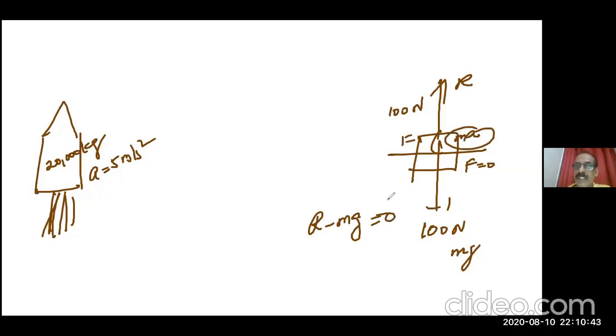Is it clear? That means the reaction required is mg; if you give just that mg, R can overcome the weight, plus ma, an additional force should come. So R and mg will be equal, and the additional part will provide acceleration. What is R? R is reaction. Clear? That means mg acting downward, equivalent opposite action should be given. Then this object will go with a constant velocity or at rest.